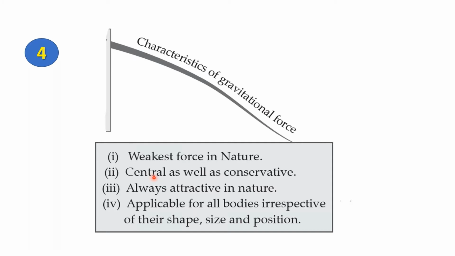So if you have the moon orbiting around the Earth, the gravitational force is acting along the position vector, that is, along the distance between the moon and the Earth. A conservative force is a force which does not depend on the path taken. So you can take a body from another body and move it in a straight line or in a zigzag manner, but still the gravitational force will be the same because it's a conservative force.